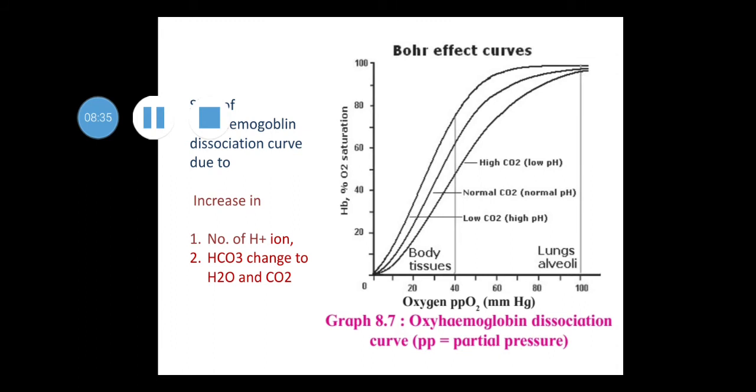Now, Bohr's effect. It is a shift of the oxyhemoglobin dissociation curve due to a change in partial pressure of CO2 in blood.